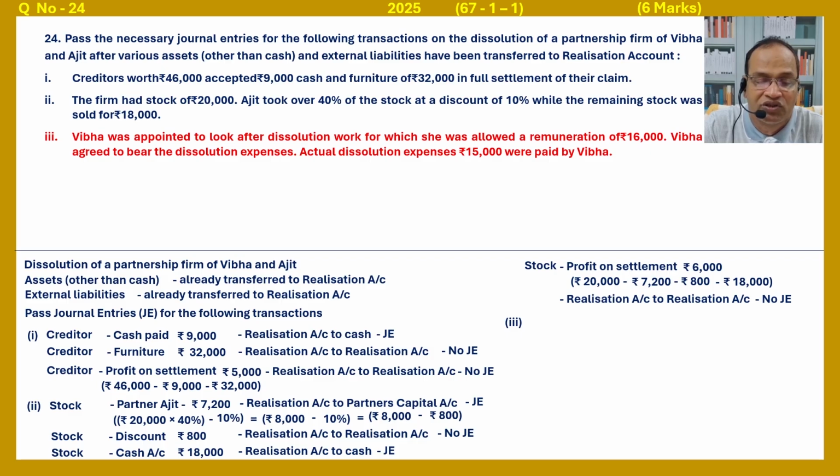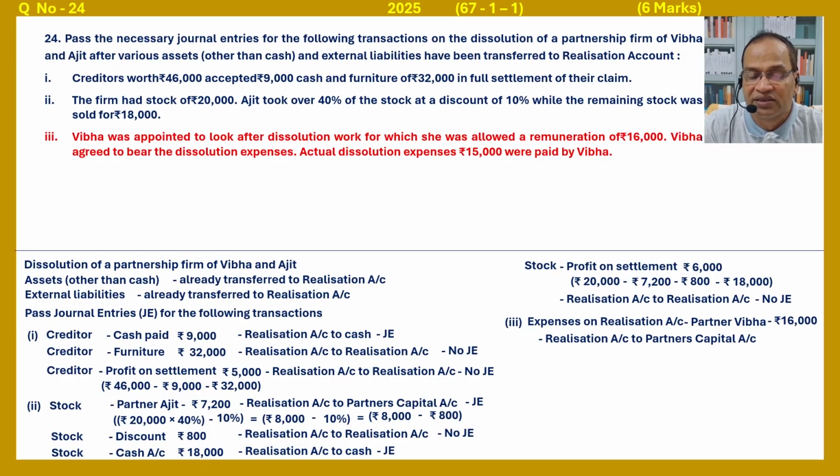rupees 16,000. Bibba agreed to bear the dissolution expenses. Actual dissolution expenses of 15,000 were paid by Bibba. As per agreement, the firm will give 16,000 to Bibba. Actual expenses are not important. Therefore, the journal entry is: realization account debited, partner Bibba 16,000. Realization account debited to partner's capital account 16,000.